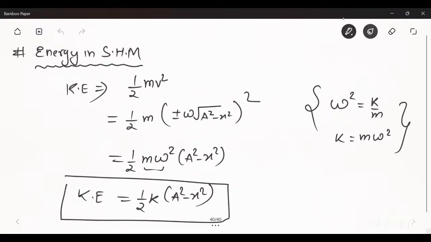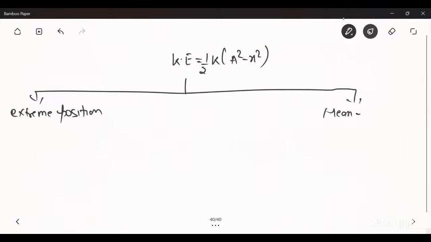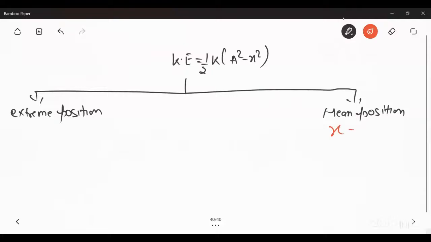Now the value of kinetic energy is half k a square minus x square. So there are two main positions. First is the mean position, and second one is the extreme position. At mean position, x is equal to 0.